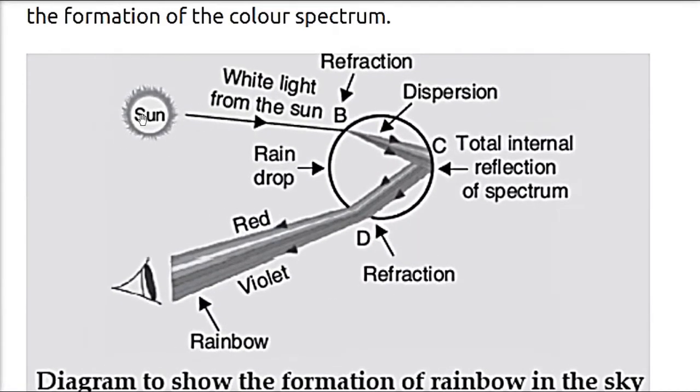What is happening here is the Sun. From the Sun we receive white light. You know that white light consists of all the lights, that is, right from violet to red, VIBGYOR. Every color, every shade is there, but every color has a different lambda, wavelength. Now here is a water droplet. There are multiple water droplets, not just one, and the same thing is happening to every droplet.